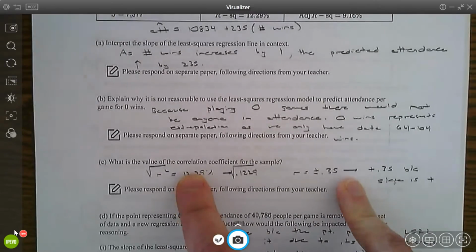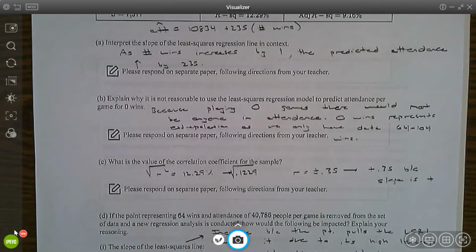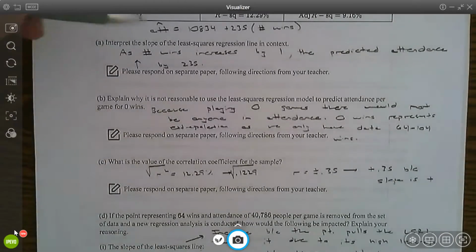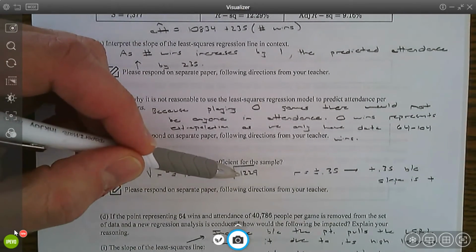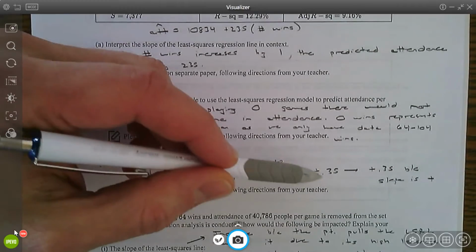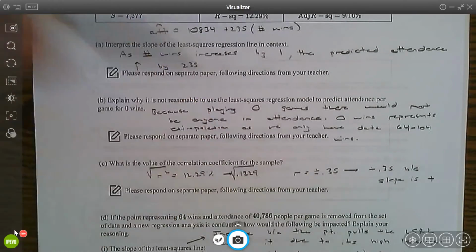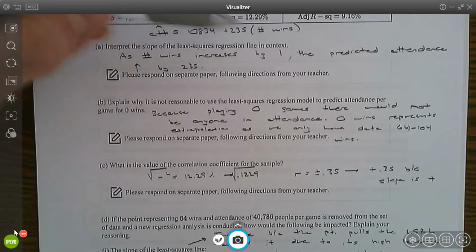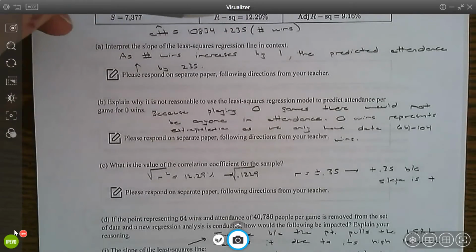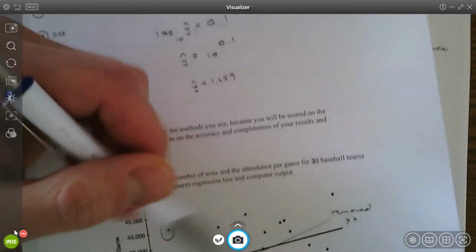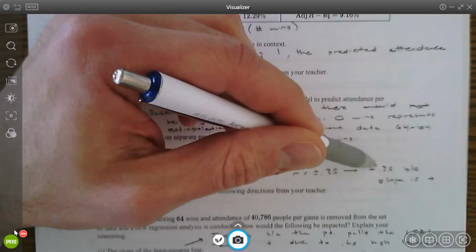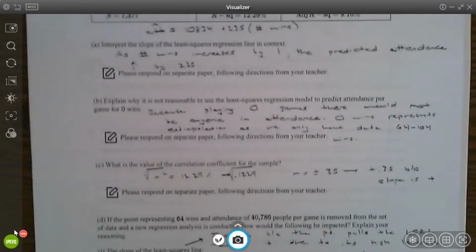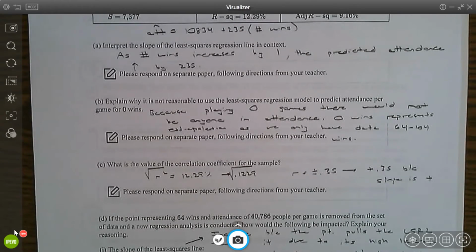Correlation coefficient. That's a fancy way of saying what is R equal. So here I take R squared, and I'm just going to convert it to a decimal, and then I'm going to take the square root of that. And I could get plus or minus. So I need to look specifically at this case at the slope. The slope's positive, or I can look at the scatter plot. It has a positive direction. Those tell me that it's going to be the positive correlation, in this case of 0.35.